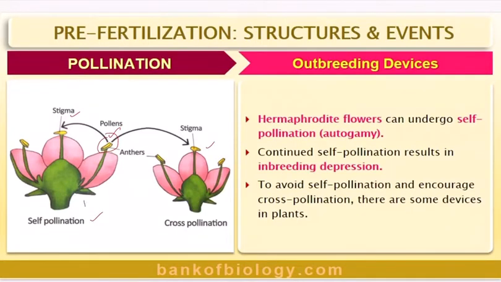On the other hand, if pollen grains from the anther reach the stigma of another flower, that is, from flower 1 going to flower 2, either the same plant or a different plant, then we say cross-pollination. We also gave technical words for this, like autogamy, xenogamy.